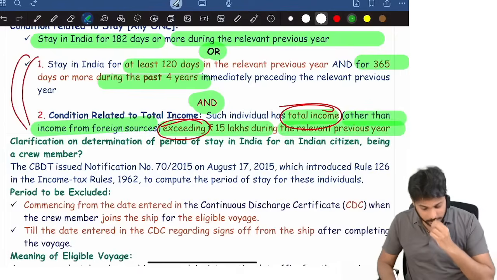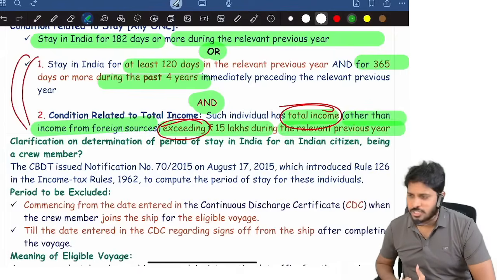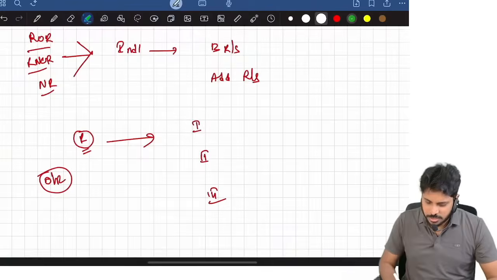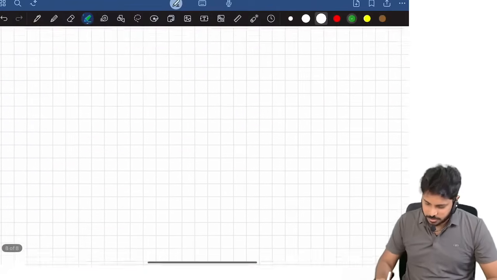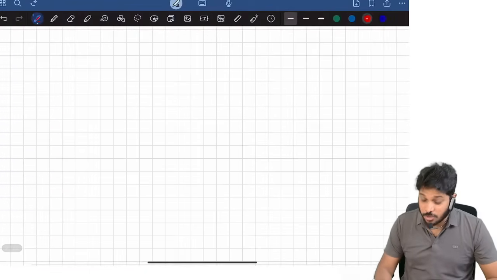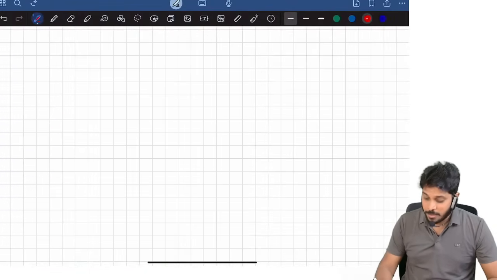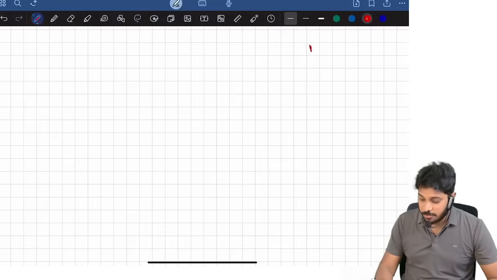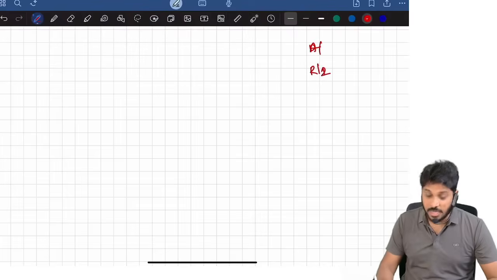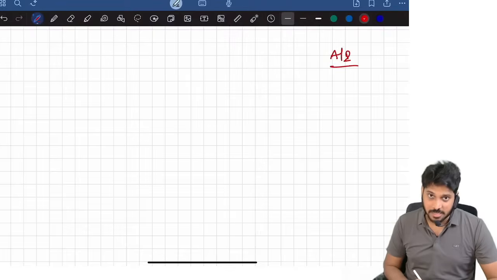Now here there is a checkpoint. There were RTP and MTP questions, and a past exam question as well. Suppose I'm checking residential status. We have something called scope of total income. As per that, income accruing in India is Indian income, and income received in India is Indian income. Actually here only accrual. Income accrued in India is Indian income.